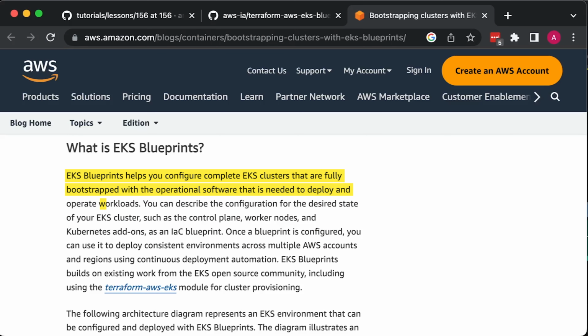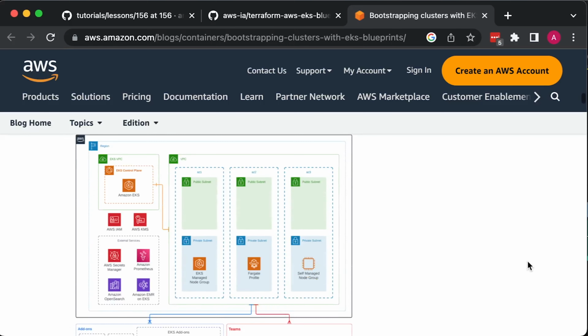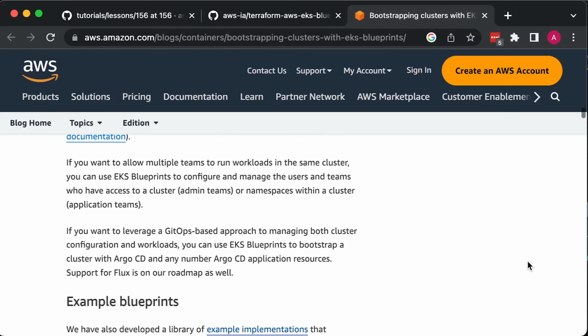EKS Blueprints let you quickly, with little knowledge of AWS, create fully bootstrapped and production-ready Kubernetes clusters. I'm not entirely convinced if it's a good thing. As with any other shortcuts, in the long run, especially if you need to maintain EKS clusters for over a year, using these modules can become a nightmare.